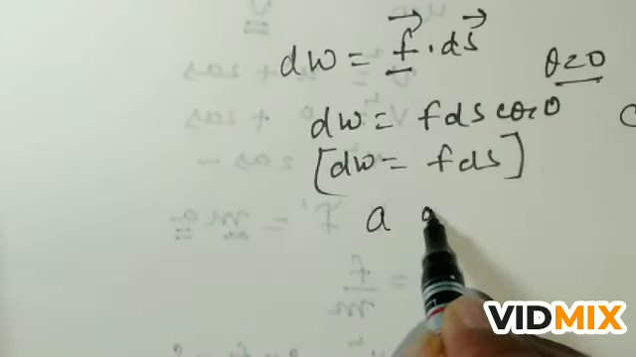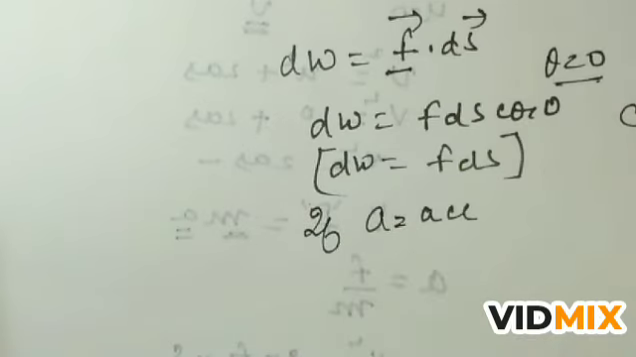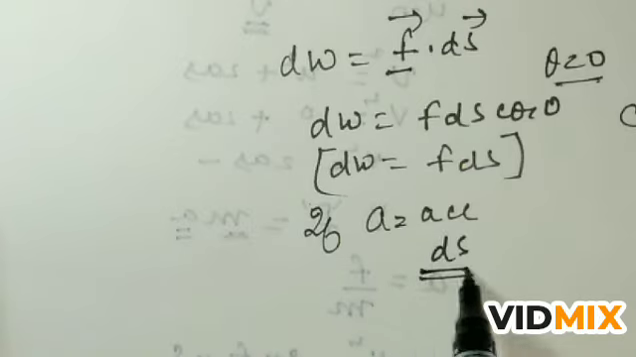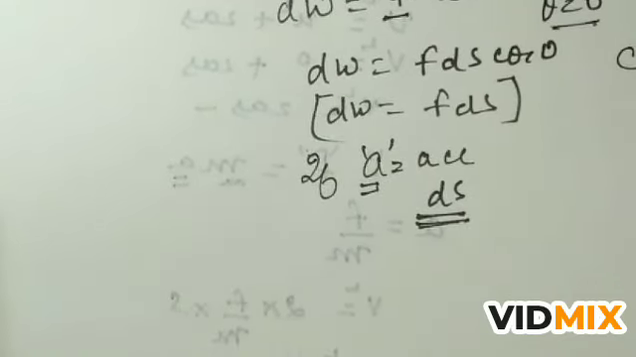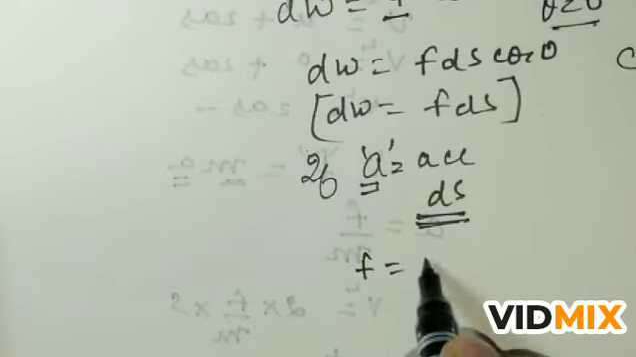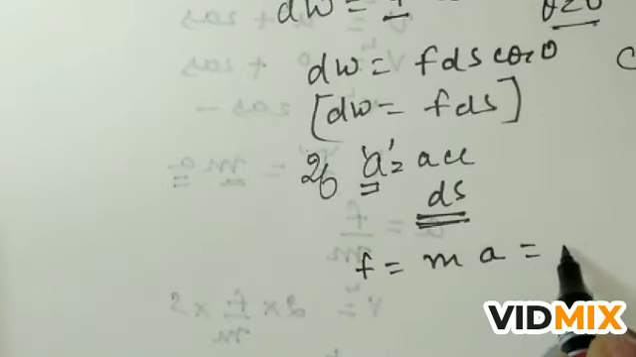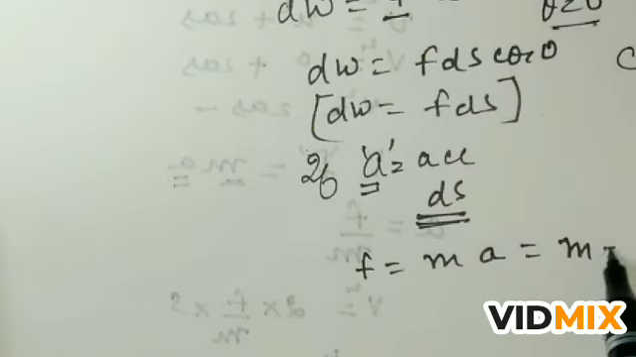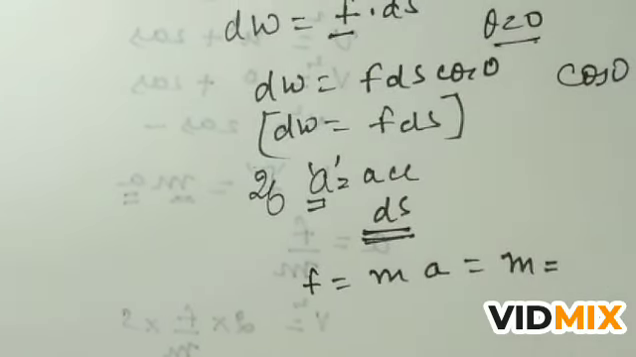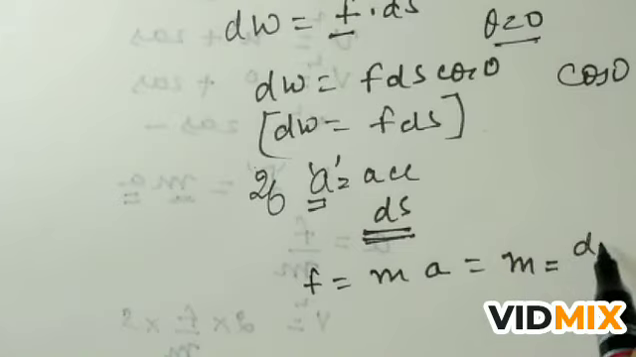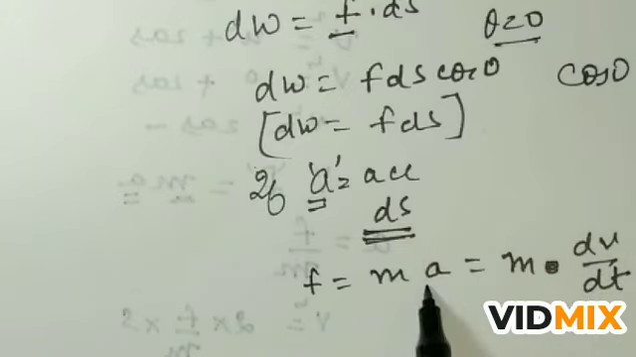If a is the acceleration produced in the body during the displacement ds, during this displacement ds the body gains acceleration a. Then applying Newton's second law, F is equal to ma. In place of a we can write dv by dt, because rate of change of velocity is called acceleration. So in place of a we can write dv by dt.